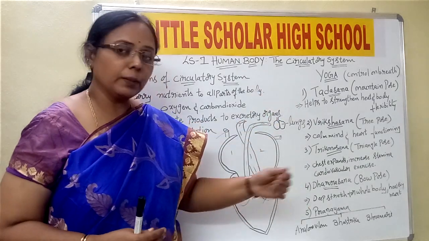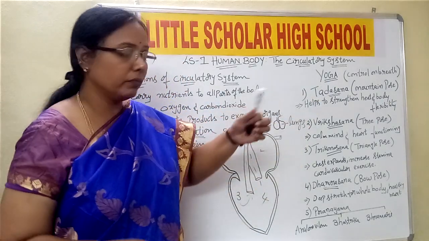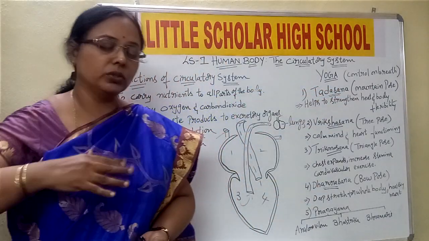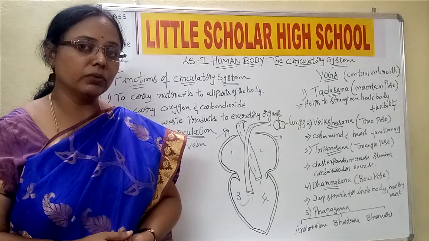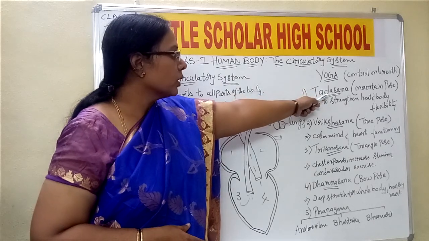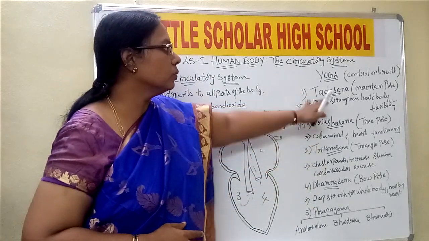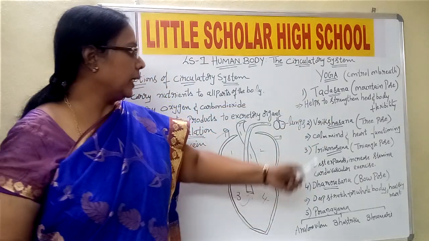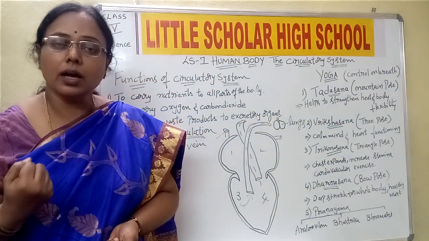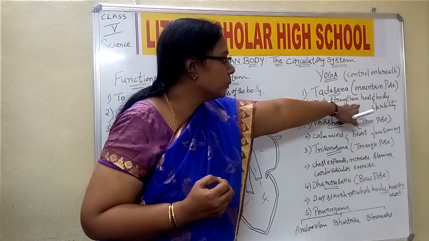In that we have different types of yogas. The first one is Tadasana, and when we do this yoga, the body is in the shape of a mountain. The mountain pose. If you go through your textbook, the position and how this yoga works is already given very clearly. So Tadasana is the mountain pose, and when we do this asana it helps in strengthening the heart and body flexibility. It strengthens the heart, means it makes the heart strong.